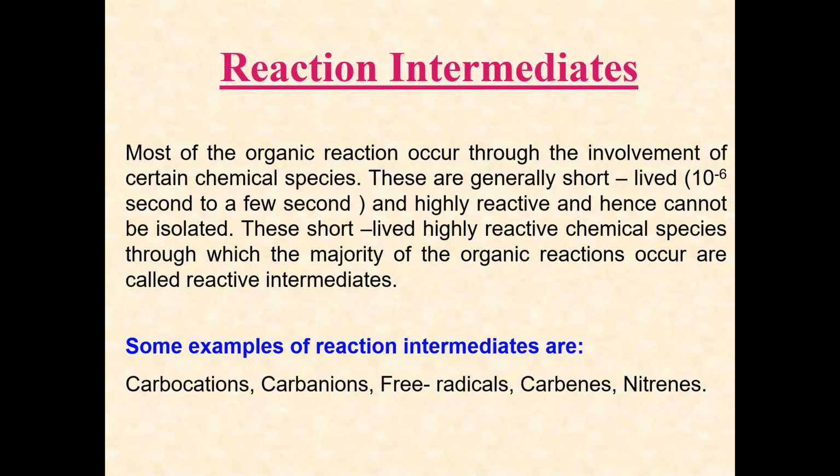You know that free radicals, carbocations and carbanions are highly reactive, and then carbenes and nitrenes. These are examples of reaction intermediates. We'll see step by step the properties of each intermediate. Right?